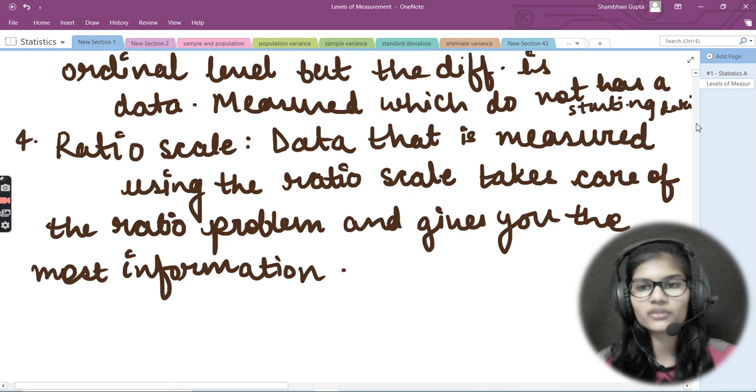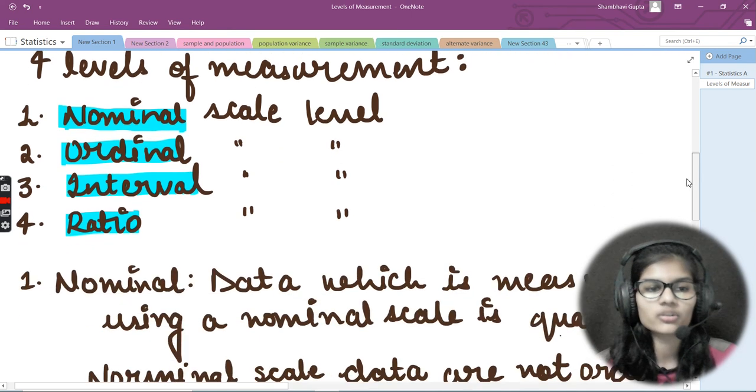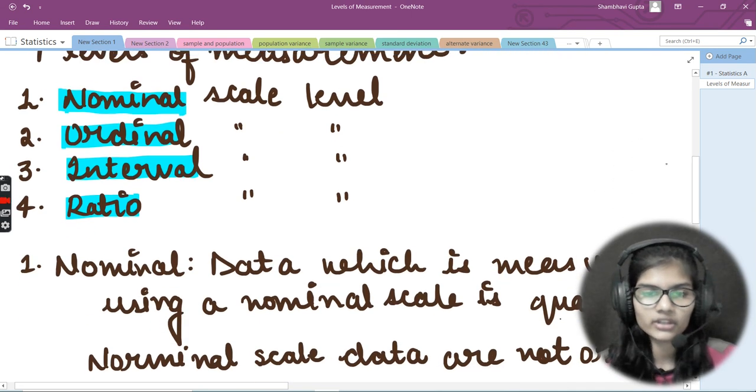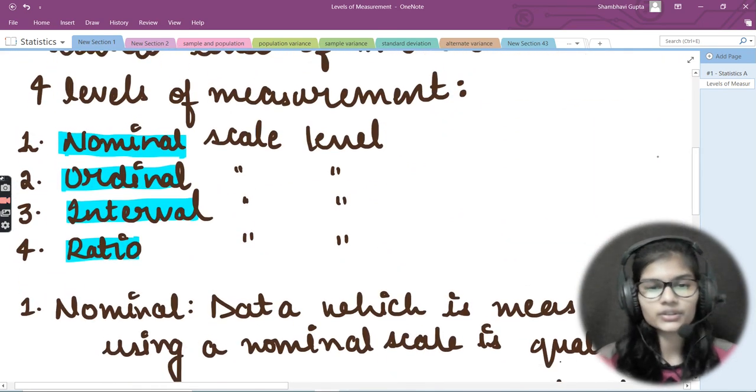So these are the four types of data which we are having here, and these are the four levels of measurement: nominal, ordinal, interval and ratio. Hope you have got all of the four in detail. So this is all for this video. Till then, thank you and take care.